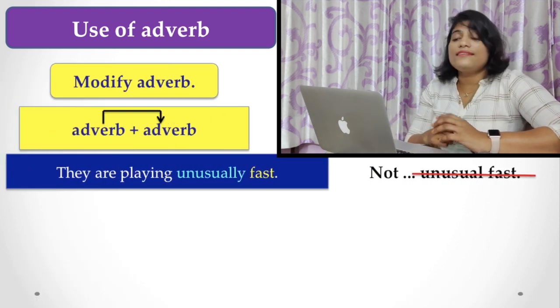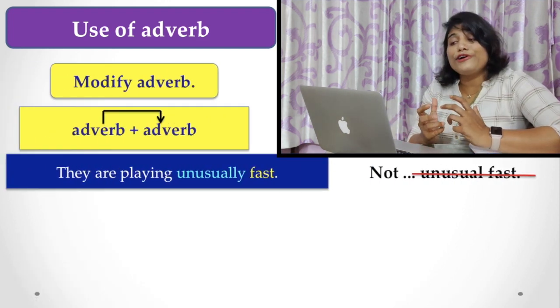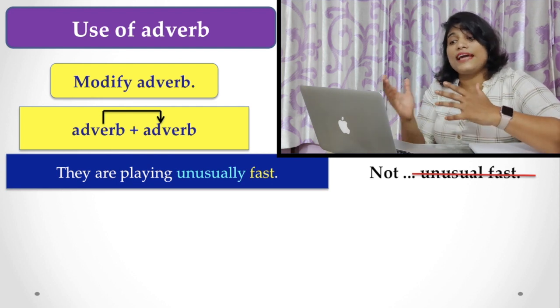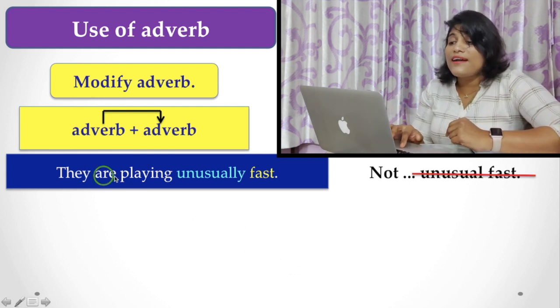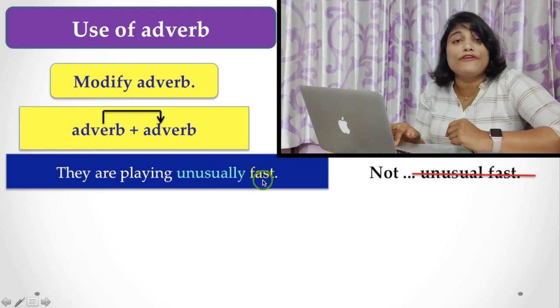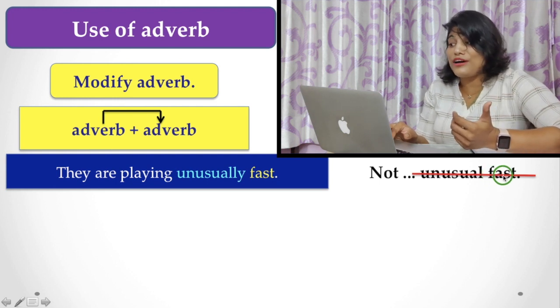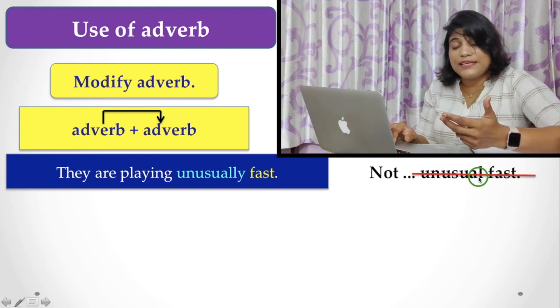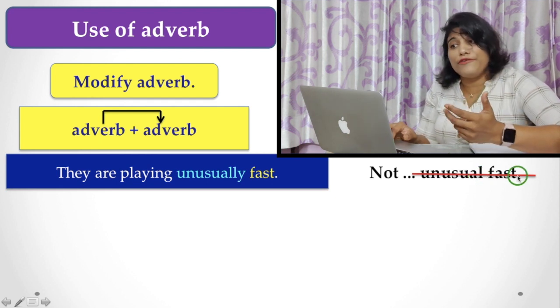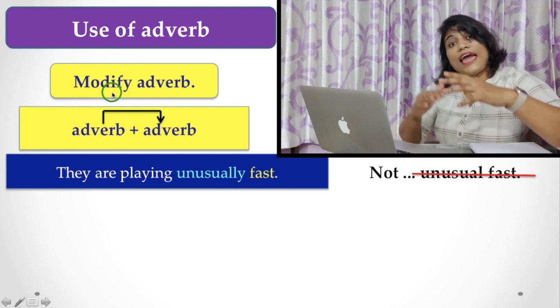Now, another thing is that an adverb can modify another adverb. How? They are playing unusually fast. Here, you never say "unusual fast." You know the reason: here "unusual" is an adjective, but "fast" is an adverb. An adverb can modify another adverb.